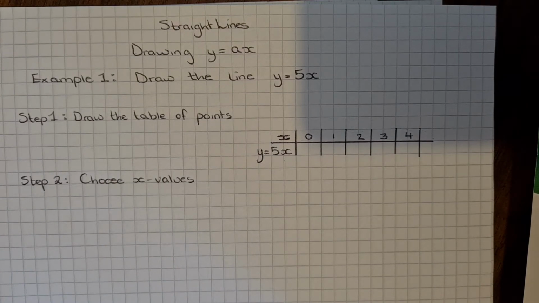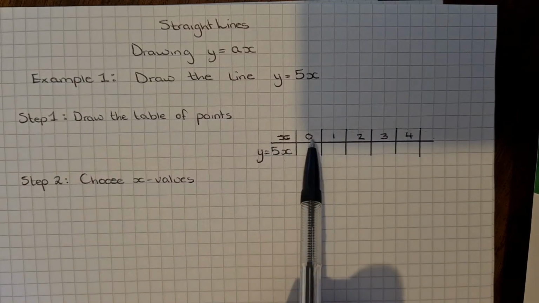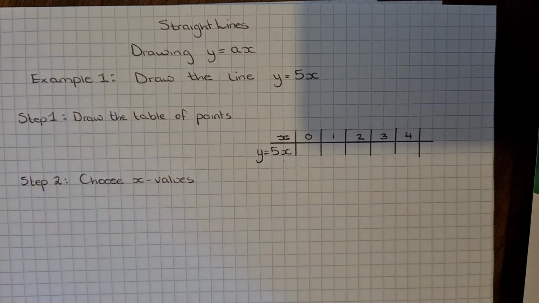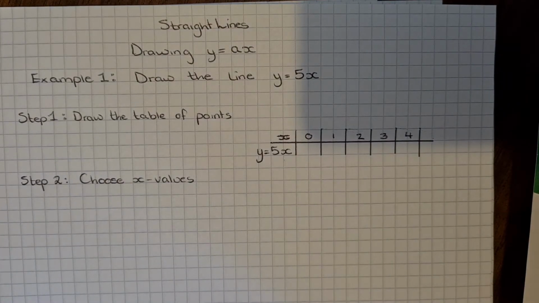It makes it easier to draw your straight line. If you have different numbers, you'll still get a straight line. It just might mean your coordinate grid will be bigger or a bit more awkward to draw. So that was step 2.